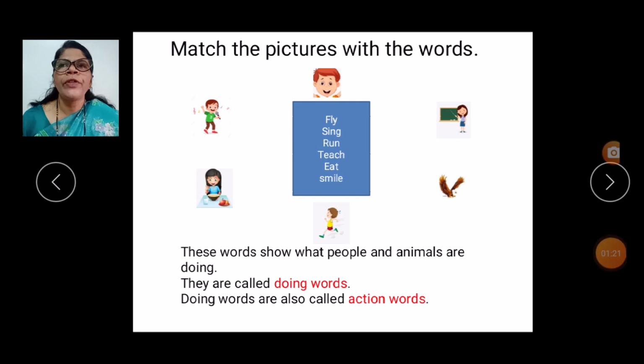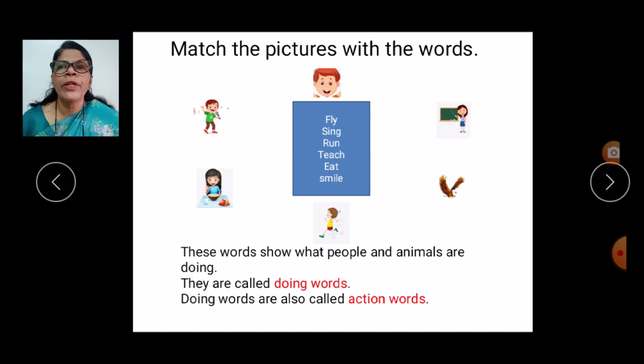In this slide, children, we have to match the pictures with the words. Boy, what is this boy doing here? Boy is singing. So, we have to match with sing. This girl is eating. So, we have to match with eat. This boy is smiling. So, match with smile. Teacher is teaching. So, match with teach. Bird is flying, match with fly. This boy is running, match with run. So all these are action words, whatever you do at home.